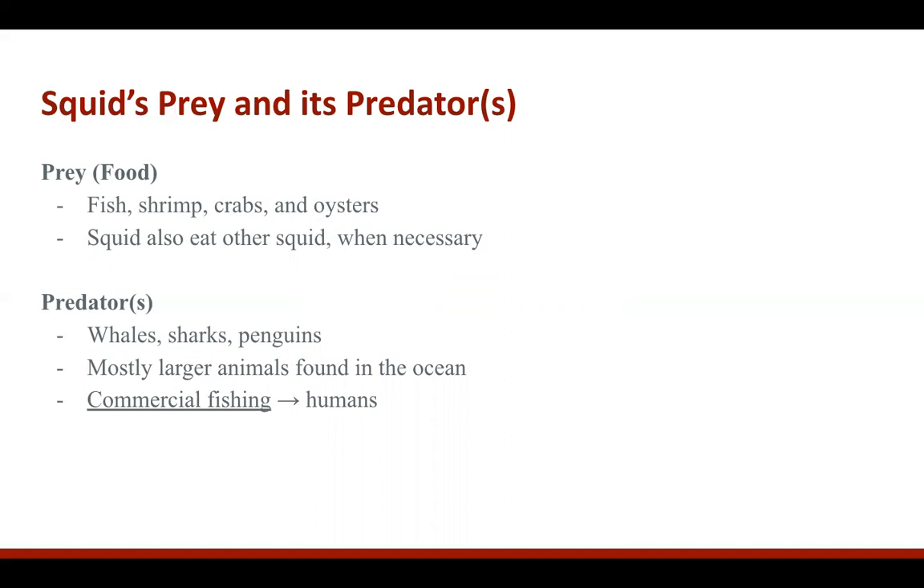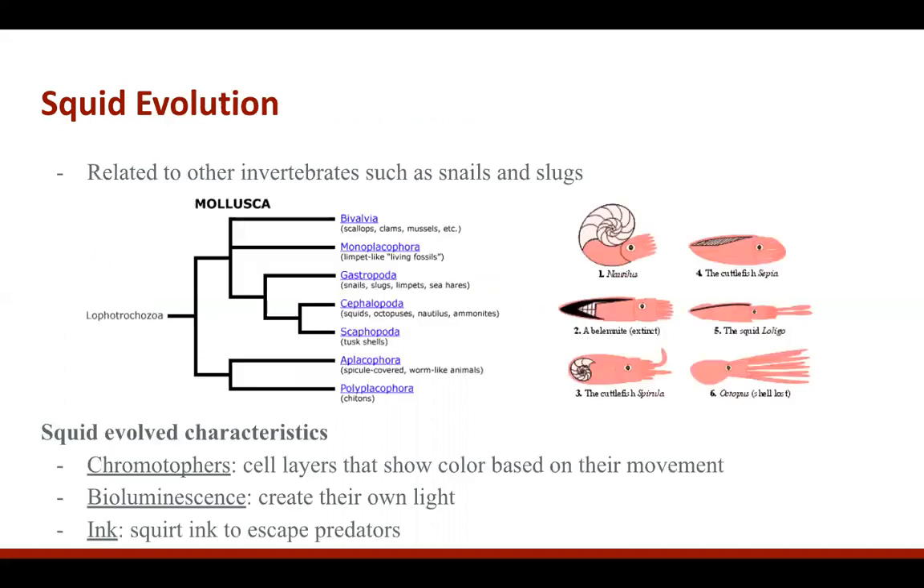Predators include larger marine animals. A lot of animals actually eat squid, but some are whales, sharks, and penguins. And of course, humans with commercial fishing and squid farming are also predators of squid.